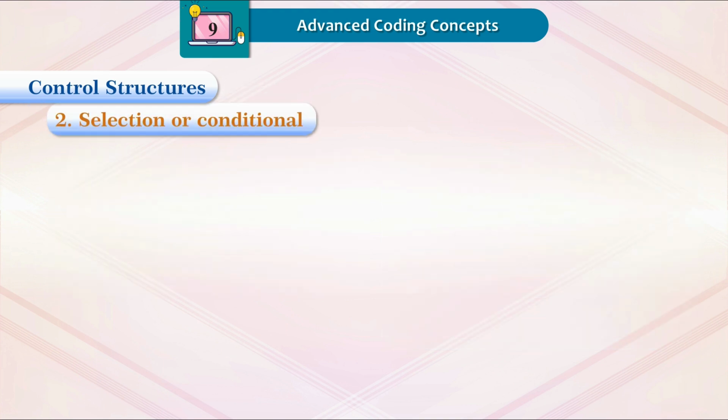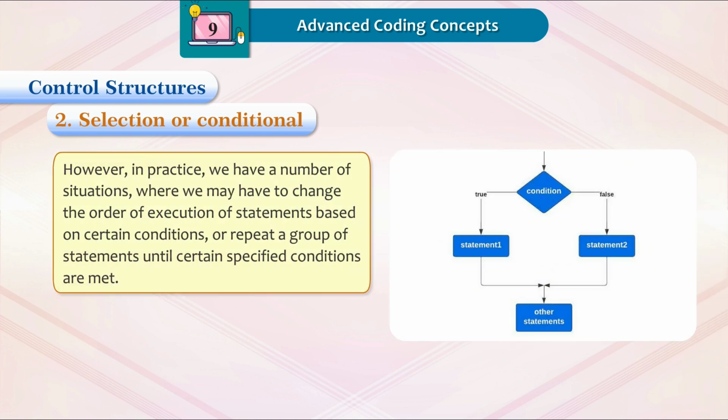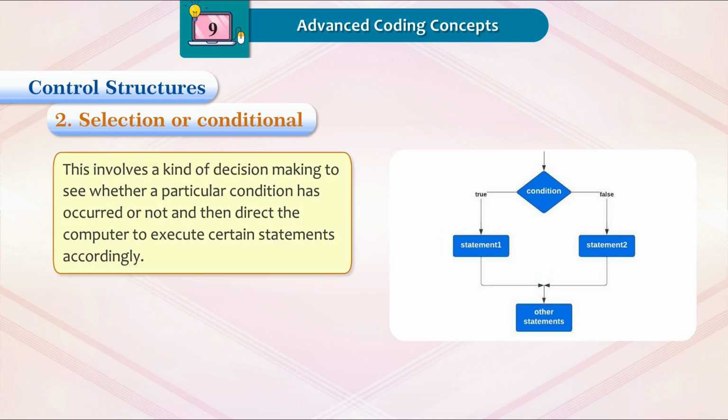2. Selection or conditional. However, in practice, we have a number of situations where we may have to change the order of execution of statements based on certain conditions, or repeat a group of statements until certain specified conditions are met. This involves a kind of decision-making to see whether a particular condition has occurred or not, and then direct the computer to execute certain statements accordingly.